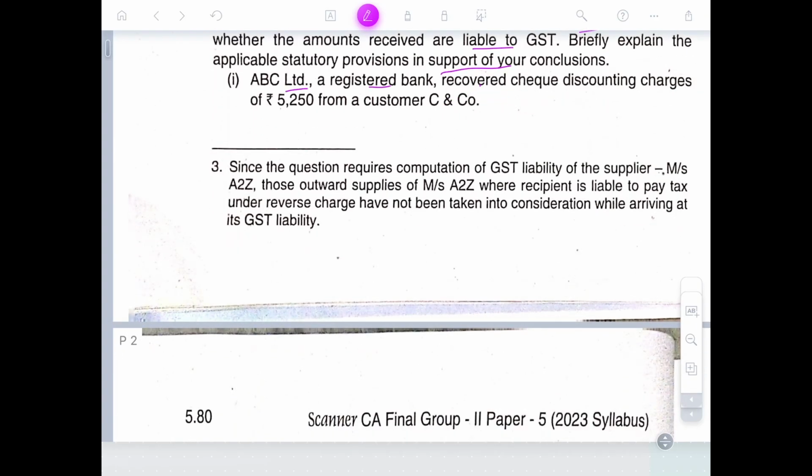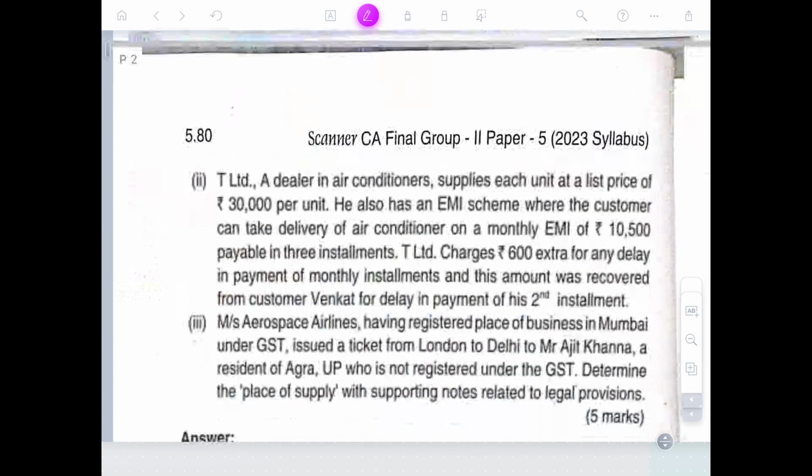ABC is a registered bank that received cheque discounting charges of 5,250 from a customer. Cheque discounting is not taxable, but as per the supply, discounting charges are taxable.